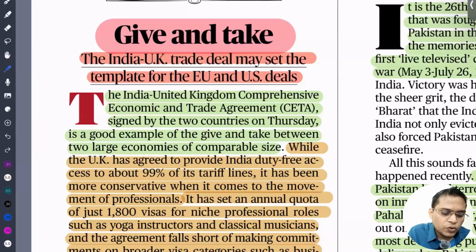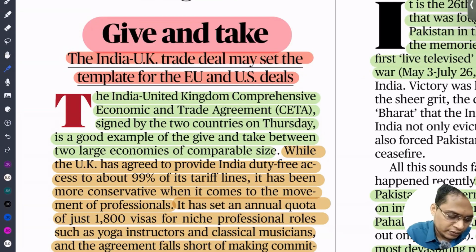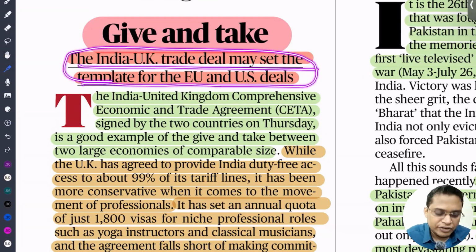Give and take. Recently we have signed a free trade agreement with the UK, and the manner in which we have signed it, we have given something and in return got something. That means UK and India are not competitive economies. The UK exports something else and India exports something else. So if there is a free trade agreement, it is win-win for both. This can be a learning lesson for the free trade agreements we are negotiating with the European Union and USA. The India UK trade deal may set a template for the European Union and USA free trade deals.